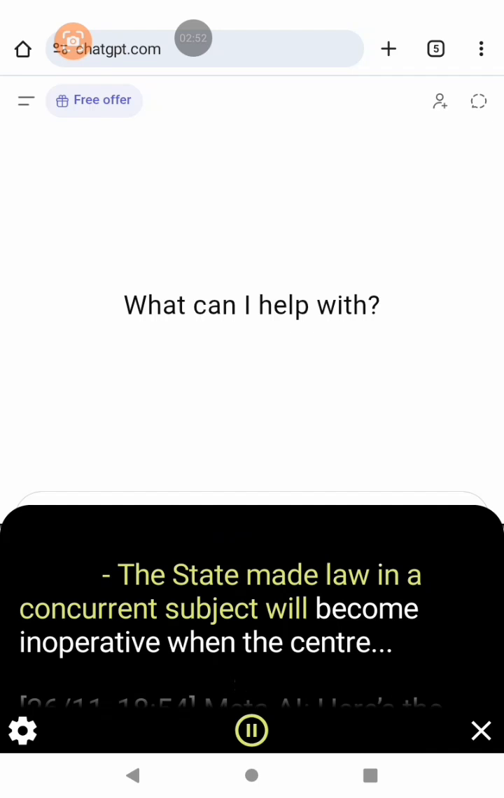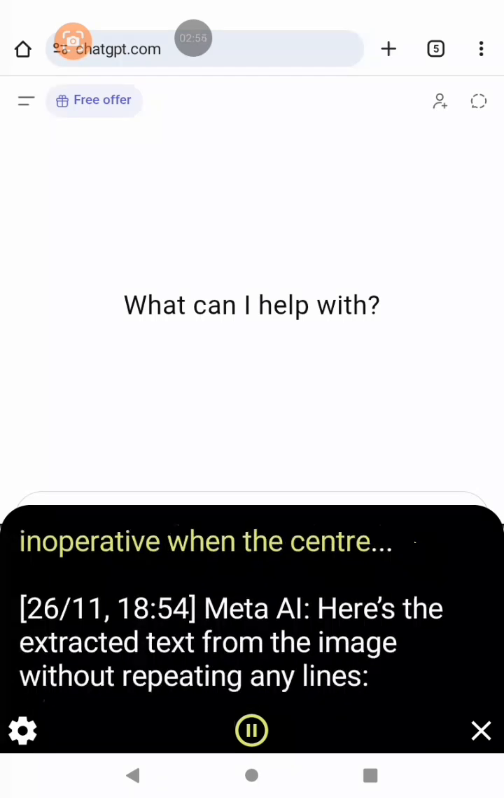The state-made law in a concurrent subject will become inoperative when the Centre